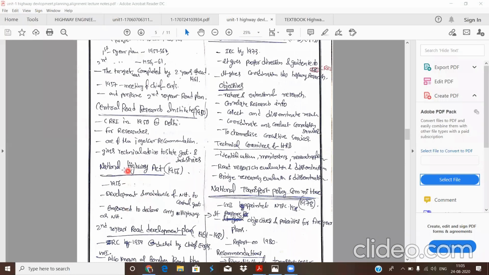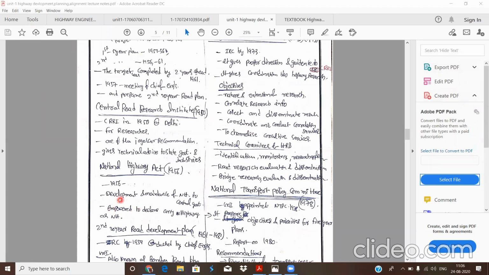Also, one more important thing the National Highway Act does is that it has the power to declare any highway as a national highway, or to change a national highway to a state highway or any other highway. So the National Highway Act mainly does two things.